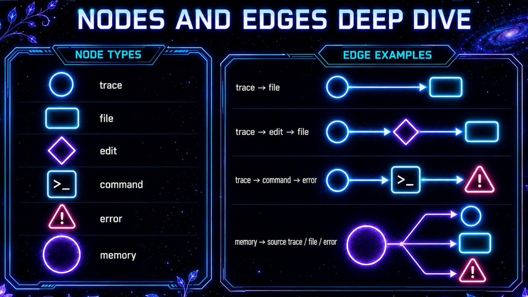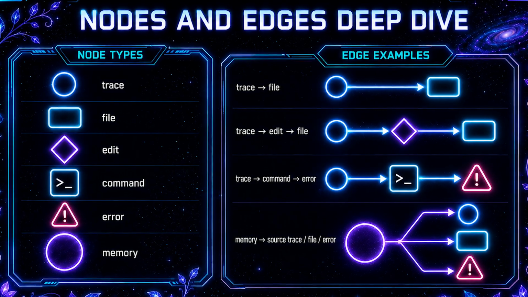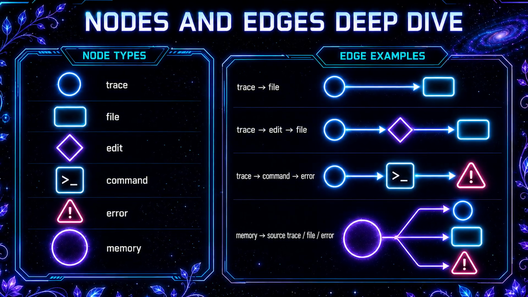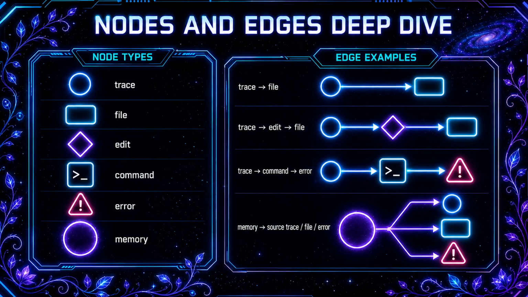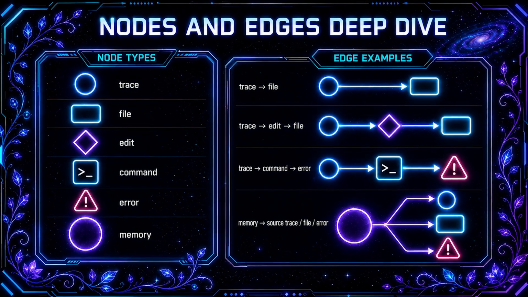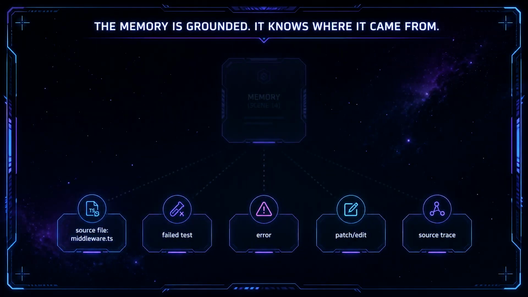Edges connect those things. If a prompt touches a file, there is an edge between the trace and the file. If an edit changes a file, there are edges connecting the trace, the edit, and the file. If a command fails, the command can connect to an error. If a memory is created from a group of events, the memory connects back to the source trace, files, edits, and errors. That is important because the memory is grounded. It knows where it came from.